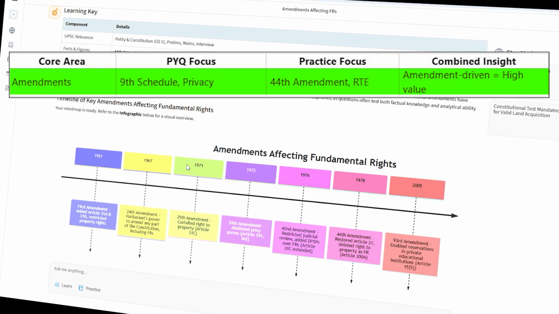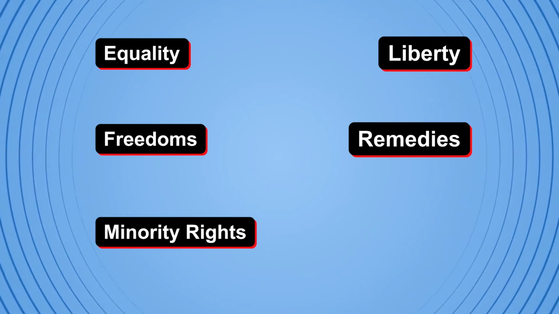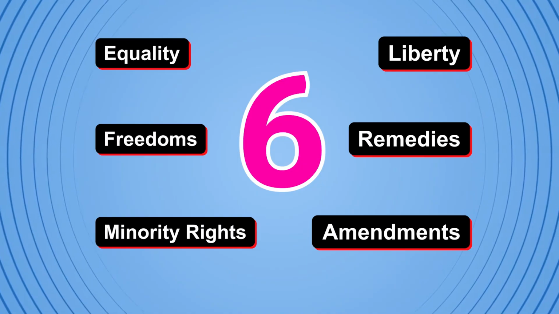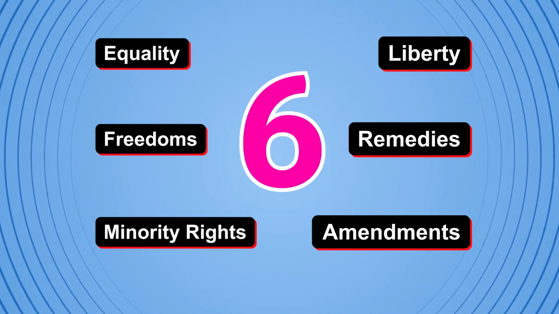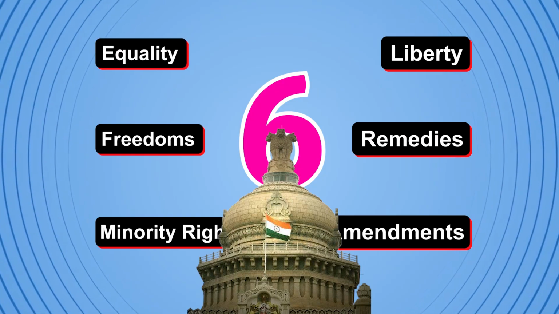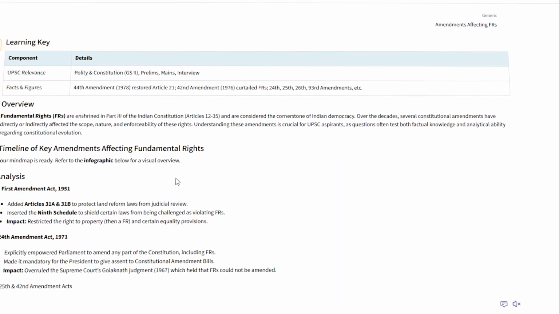So the hotspots are clear. 1. Equality. 2. Liberty. 3. Freedoms. 4. Remedies. 5. Minority rights. And 6. Amendments. These 6 zones gave 80% of the questions in the last decade in UPSC Civil Services Prelims. Focus here, and half the battle is already won.